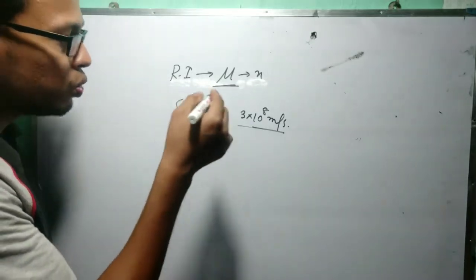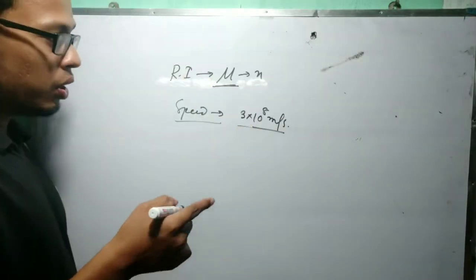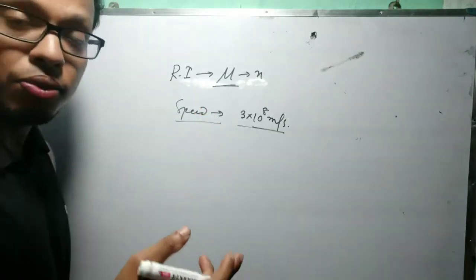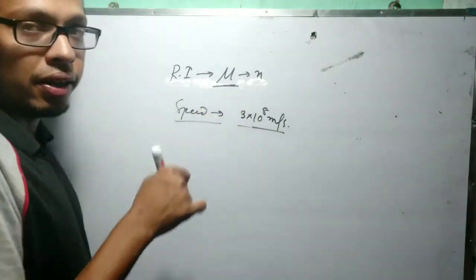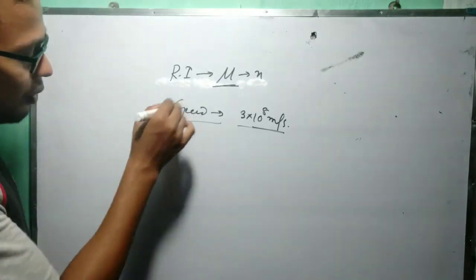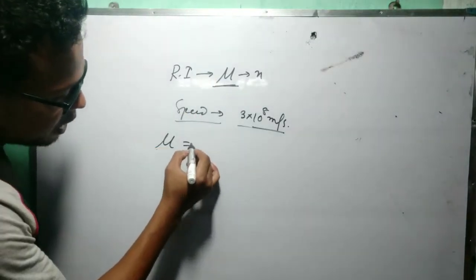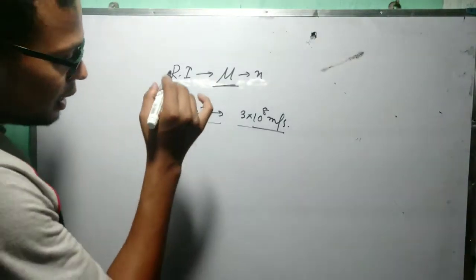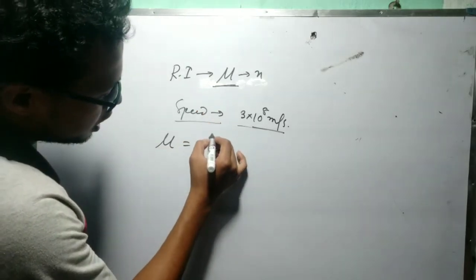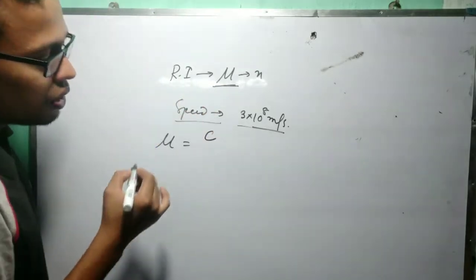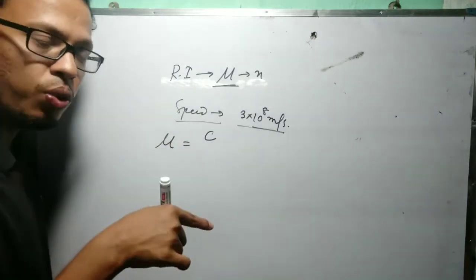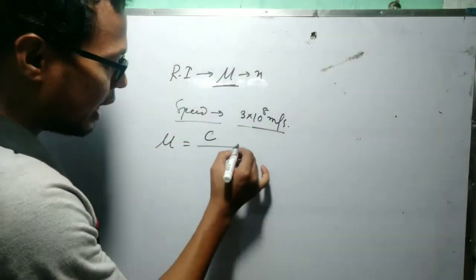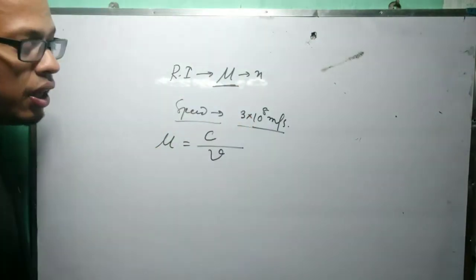When it goes through another medium, suppose water, glass, whatever, the speed will decrease. So the definition of refractive index, or mu, we can write as equal to the velocity of light in vacuum or in air divided by the velocity of light in the medium.